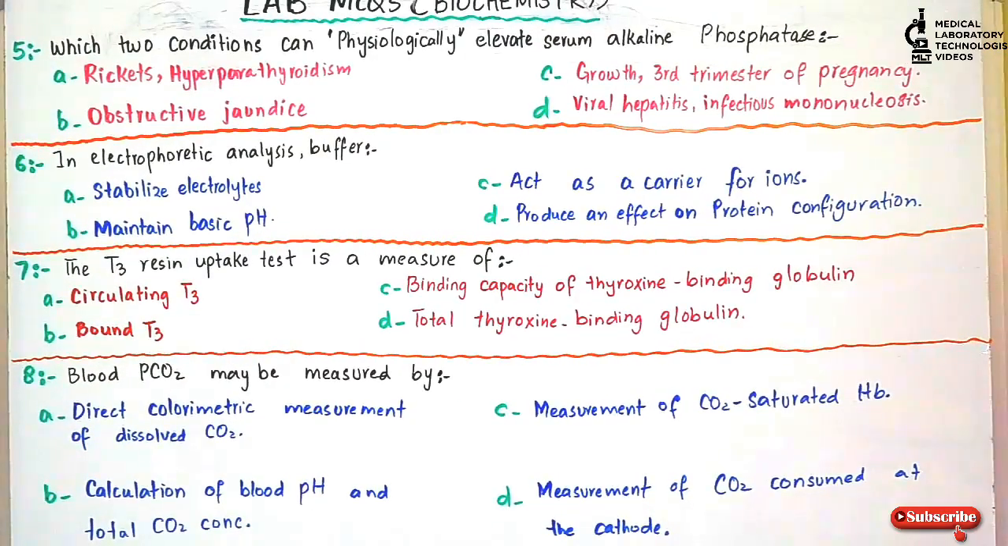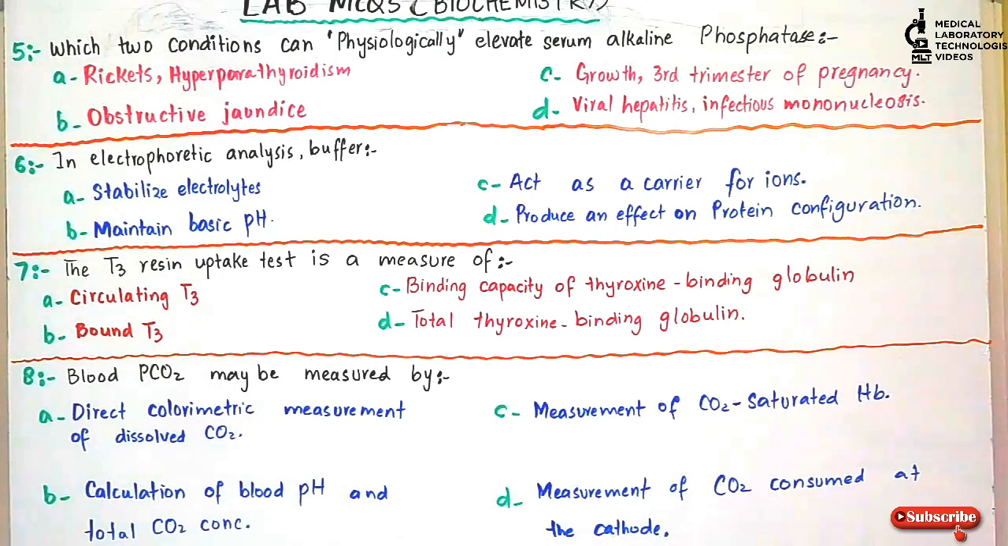Question number 5. Which two conditions can physiologically elevate serum alkaline phosphatase? Physiologically means that under that condition, this enzyme will be high.